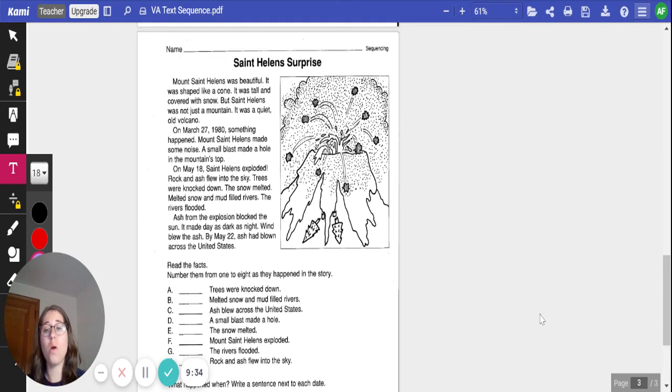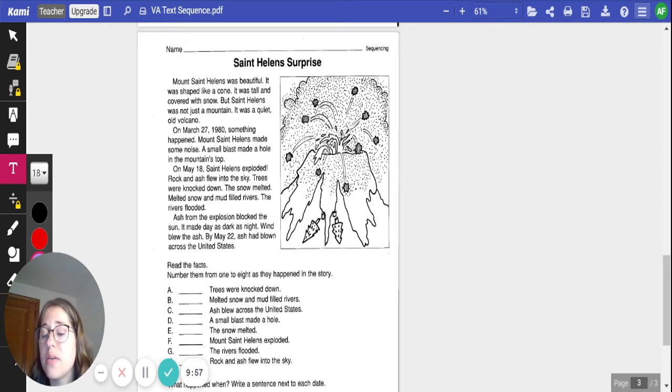Okay, we're going to take a look at one more text to continue our sequencing. Our text is called St. Helens' Surprise. Mount St. Helens was beautiful. It was shaped like a cone. It was tall and covered with snow. But St. Helens was not just a mountain. It was a quiet old volcano.